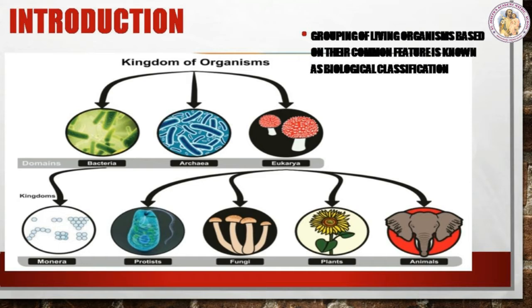They are bacteria, archaea, and eukarya. Bacteria are further classified into Monera, and the eukarya is further classified into protist, fungi, plants, and animals. Come, let's know about the classification.